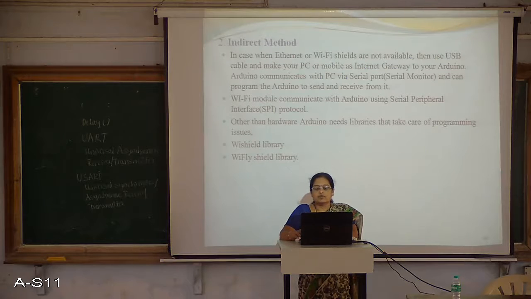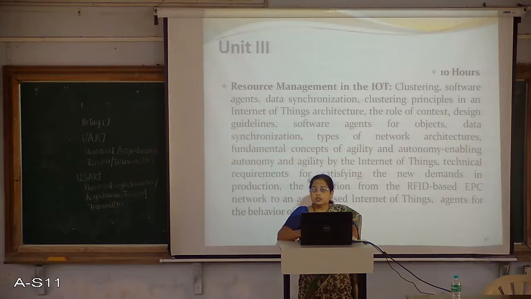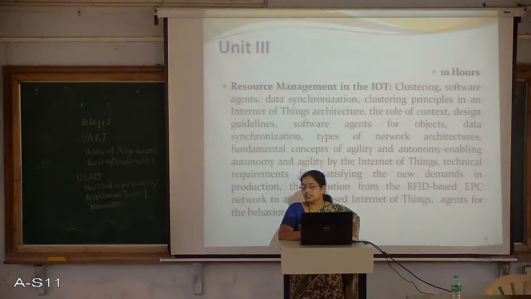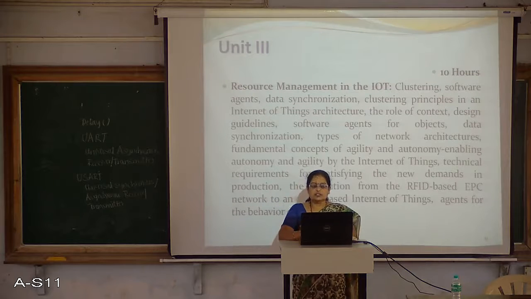These are the library functions required for programming the microcontroller. So there are two methods of providing internet connectivity to microcontroller boards: direct connection and indirect connection. Now let us start with the third unit, which is about resource management in IoT.